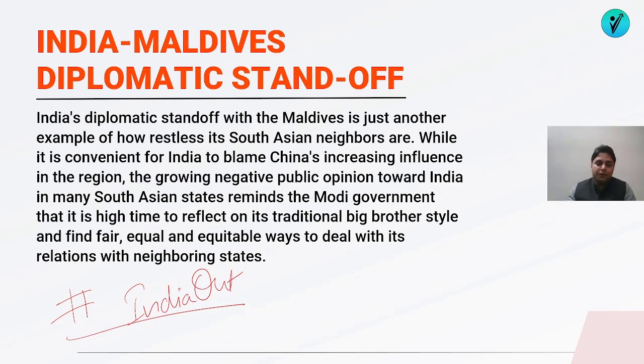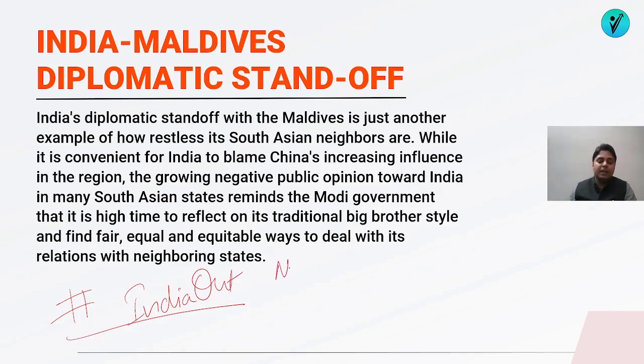So three of his ministers tweeted against the Prime Minister of India, Mr. Modi, really demeaning and derogatory tweets, which they later deleted. And the president, Mr. Moitzu, actually laid off, suspended all those three ministers. But it was not enough. The diplomatic ties had already started sliding down. Now, in such a scenario, if you are asked what should be India's stance on this issue, of course, India's stance in general foreign policy matters is that we always reciprocate what the other country is doing to us. But when it comes to neighboring countries, we have to keep in mind two or three policies.